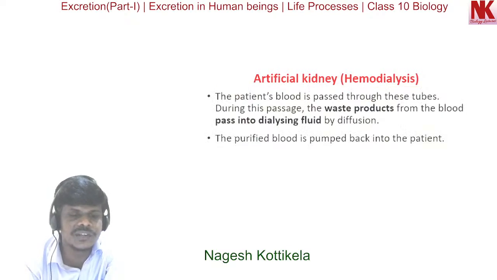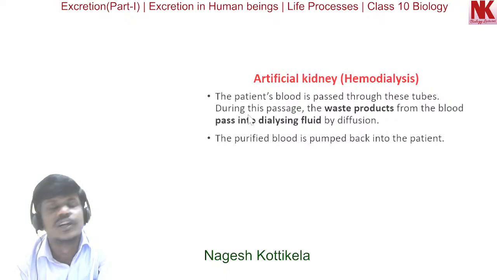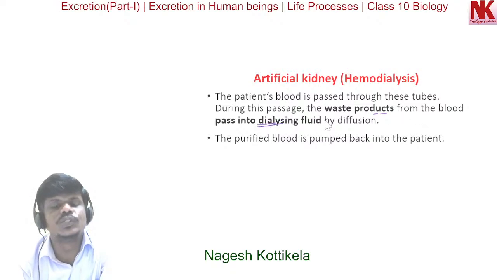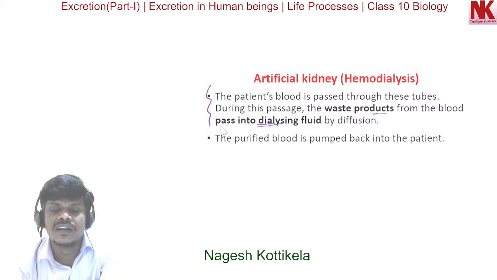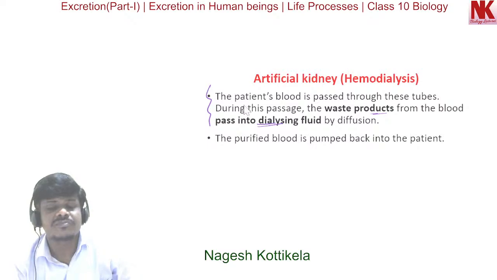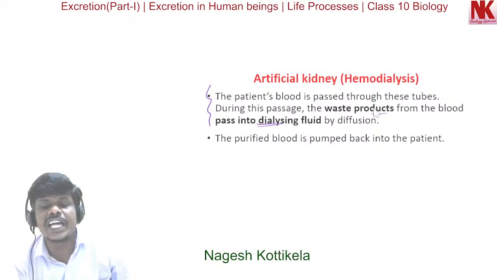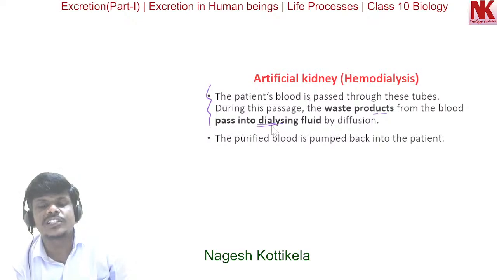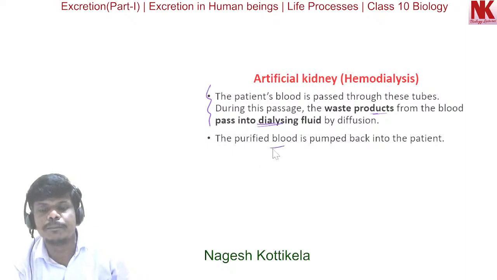Now the continuation part. The patient's blood is passed through these tubes. During this passage, the waste products from the blood pass into dialyzing fluid by diffusion. This is what we call dialysis. And this purified blood is pumped back into the patient.